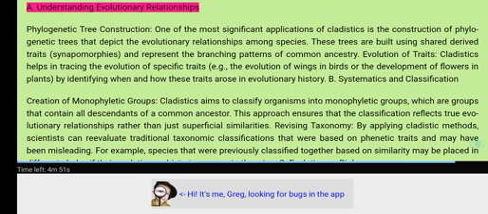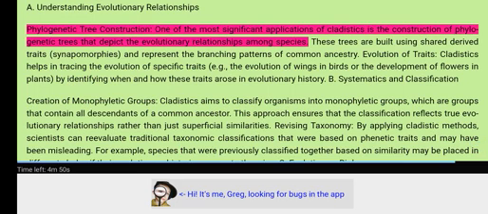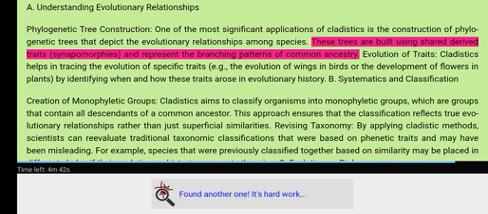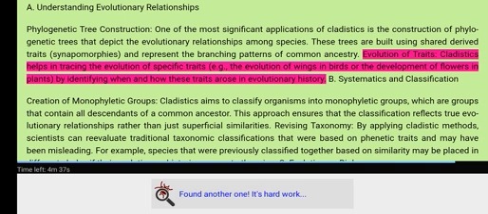A. Understanding evolutionary relationships. Phylogenetic tree construction. One of the most significant applications of cladistics is the construction of phylogenetic trees that depict the evolutionary relationships among species. These trees are built using shared derived traits, synapomorphies, and represent the branching patterns of common ancestry. Evolution of traits. Cladistics helps in tracing the evolution of specific traits, e.g., the evolution of wings in birds or the development of flowers in plants by identifying when and how these traits arose in evolutionary history.